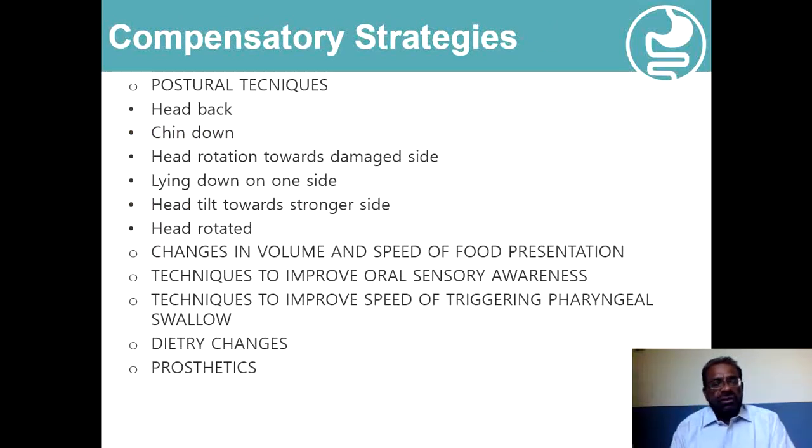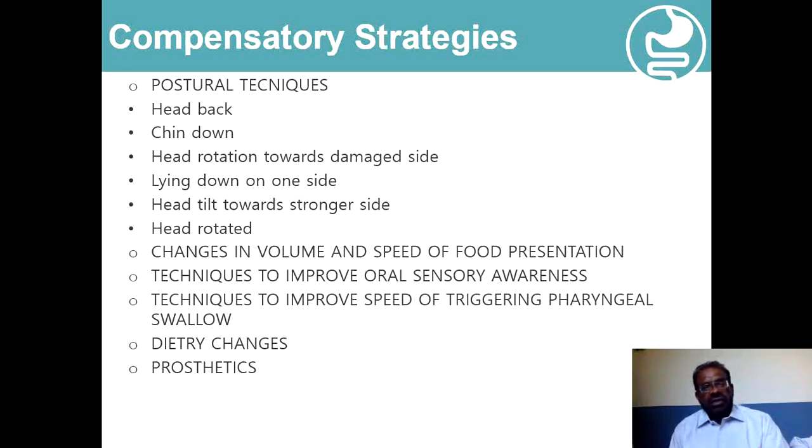So these are the various techniques which we use in the compensatory strategies, where we just want to facilitate the process of swallowing, and we are not aiming to change the underlying physiology of swallowing.